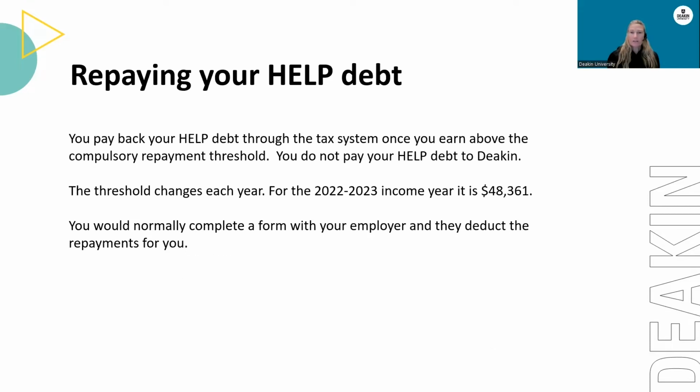So how do you repay your HELP debt? You pay back your HELP debt through the tax system once you earn above the compulsory repayment threshold. You do not pay your HELP debt to Deakin. The threshold changes each year. For the 2022-23 income year, it is $48,361. So this means you do not start paying your HELP debt back through the tax system until you earn over that amount. You would normally complete a form with your employer and they deduct the repayments for you.